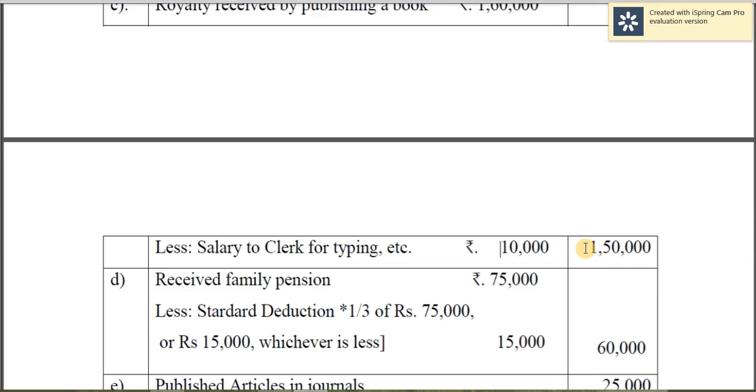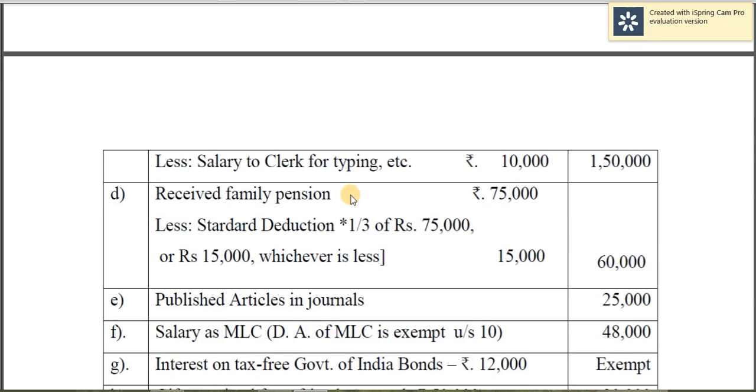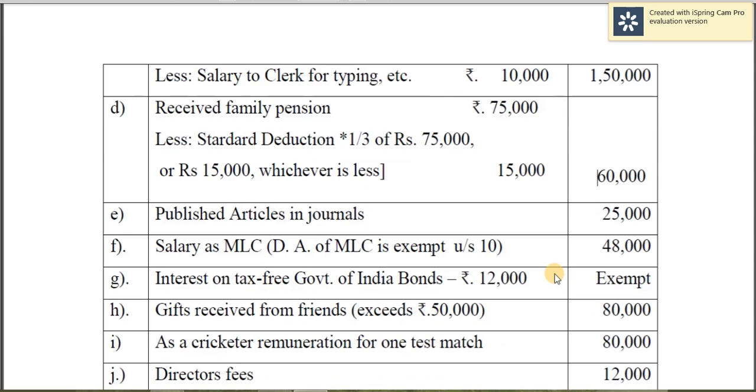So remaining amount is 1,50,000. Received family pension 75,000, but a standard deduction is allowed here. So that is 1/3 of family pension received, or rupees 15,000 which is less. So 15,000 is lesser of the two. So if you deduct, the remaining amount is 60,000.